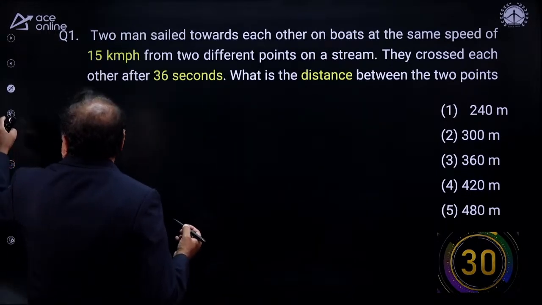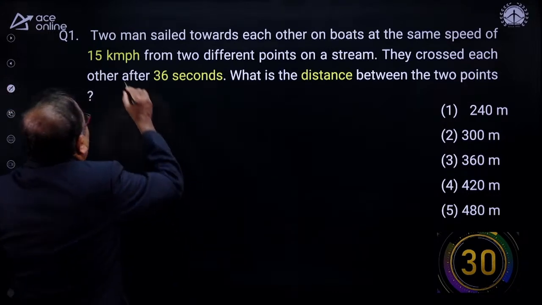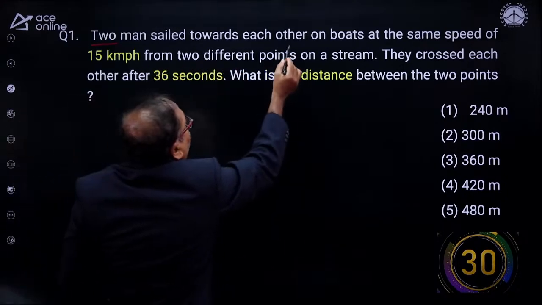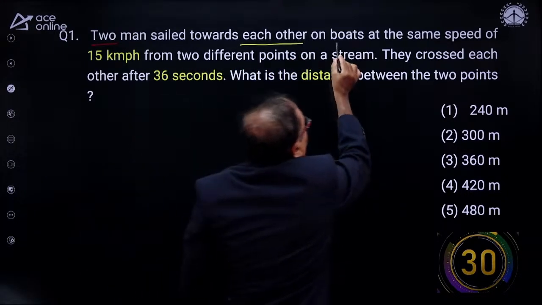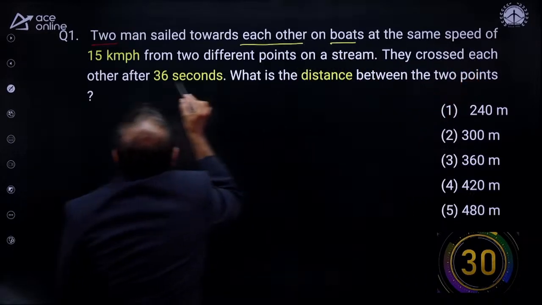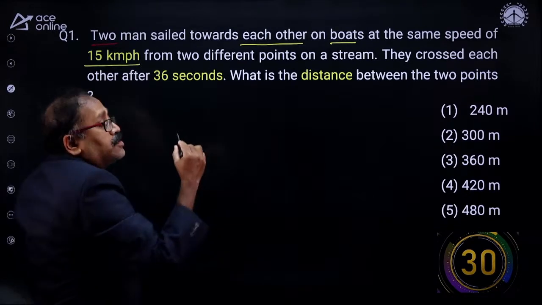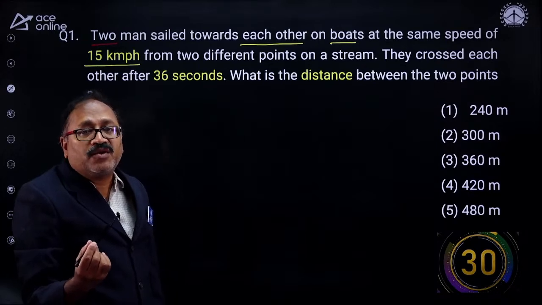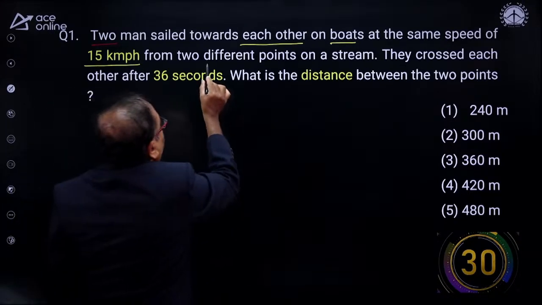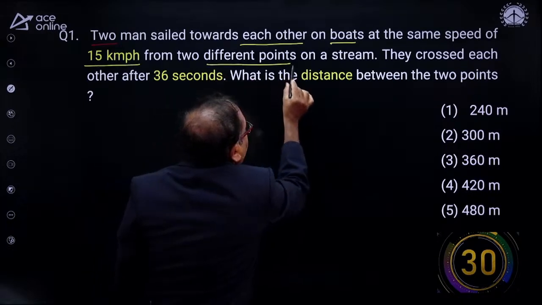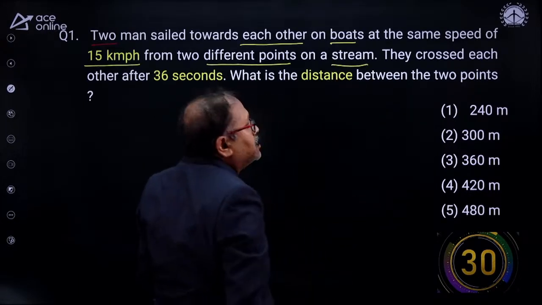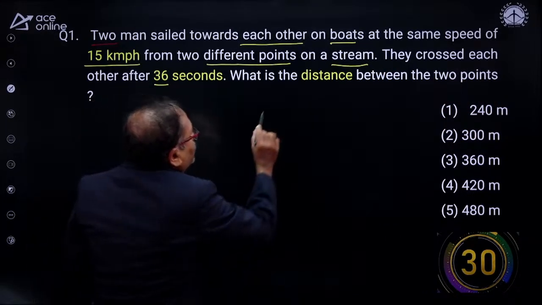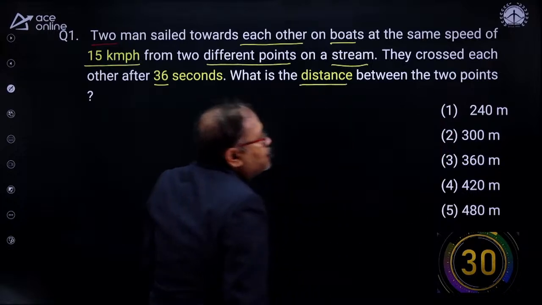Now let us answer this. What is the question? Two men sailed towards each other on a boat at the same speed of 15 km per hour, from two different points on the stream. They cross each other after 36 seconds. Then what is the distance between the 2 points?